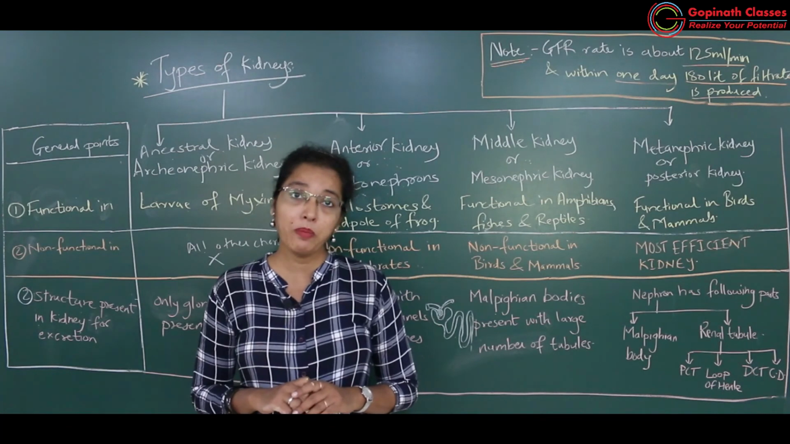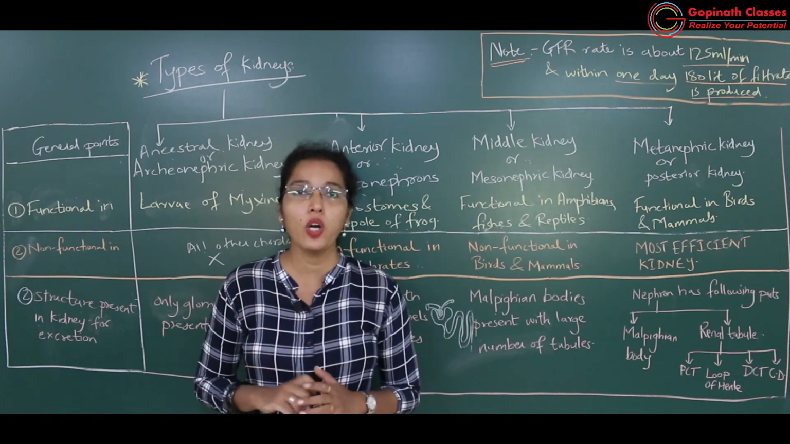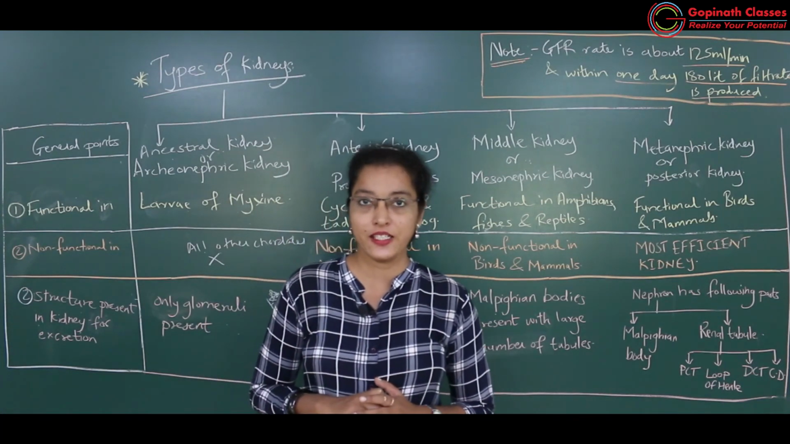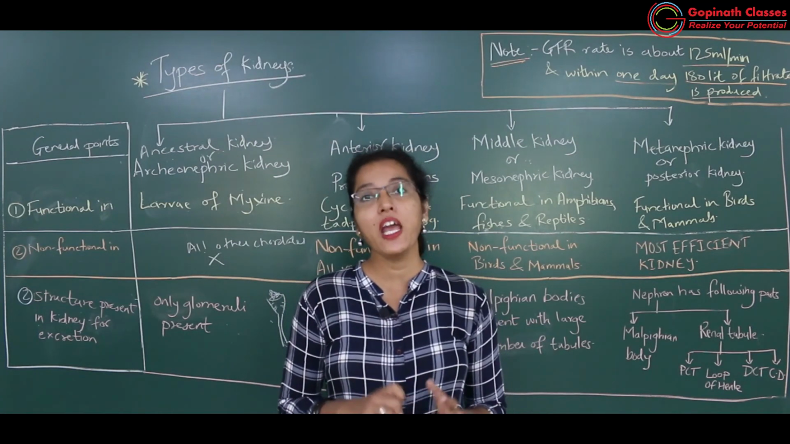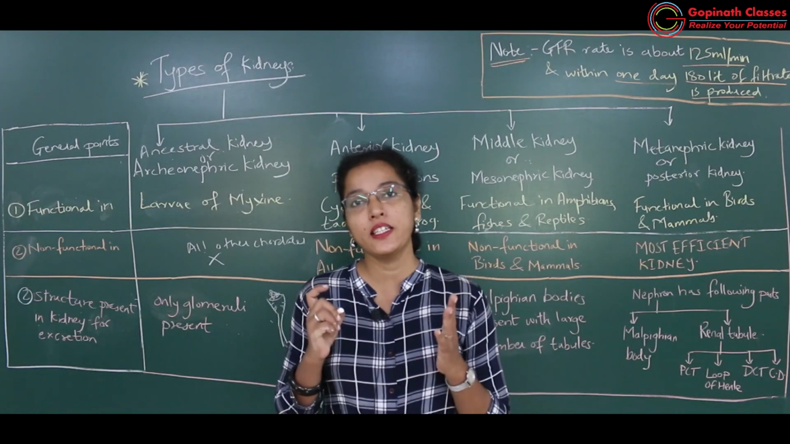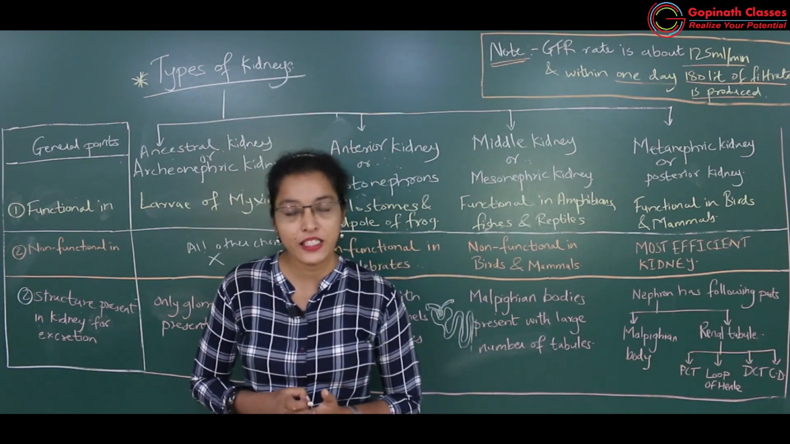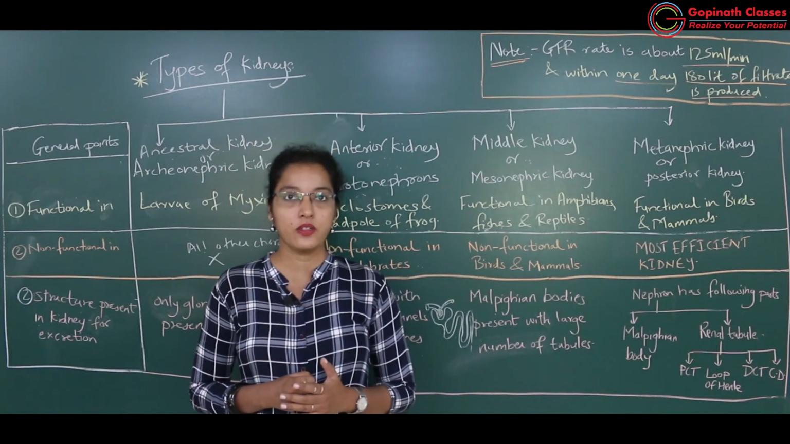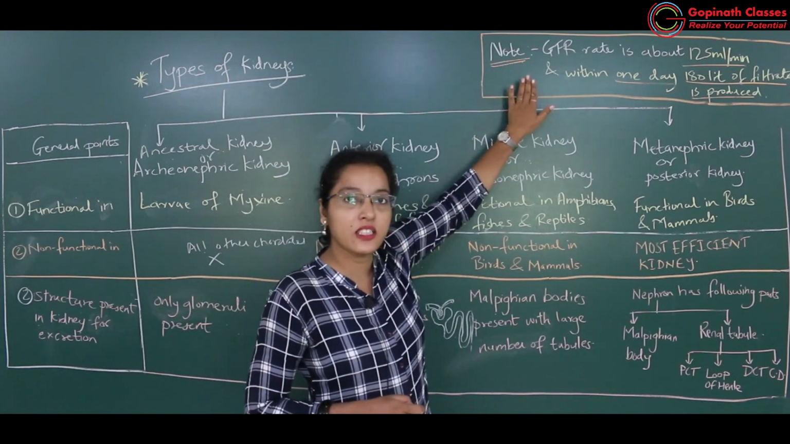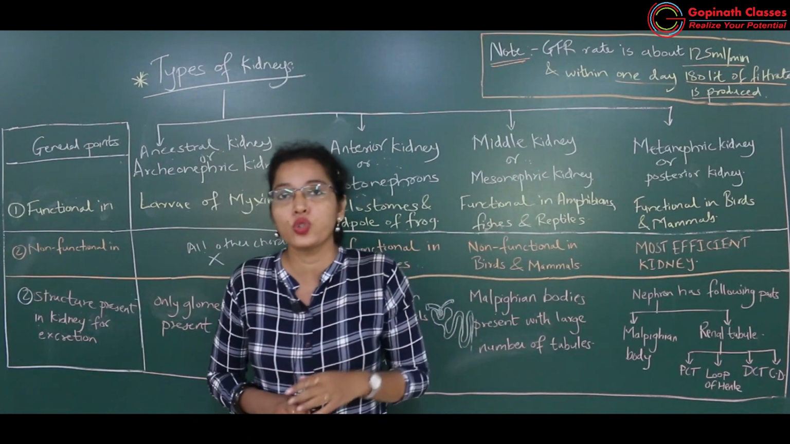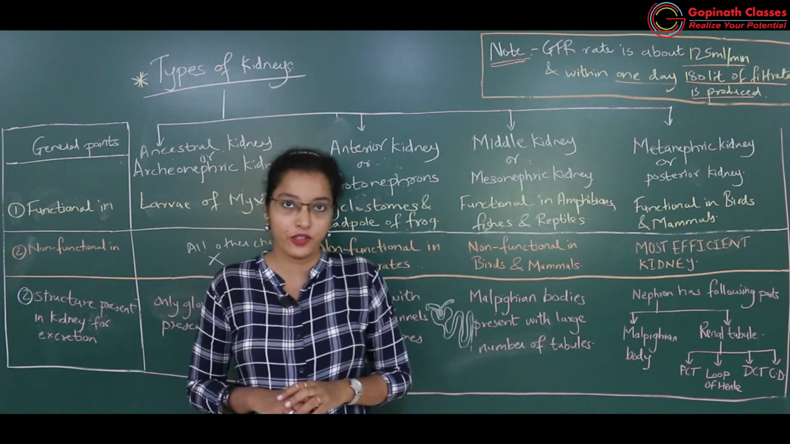Okay, so remember they have a very well developed loop of Henle. The loop of Henle is very well developed. That's why hypertonic urine is excreted by these birds and mammals. So very important. So please note this down when you are writing notes of ultrafiltration.